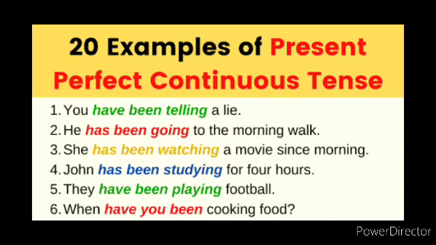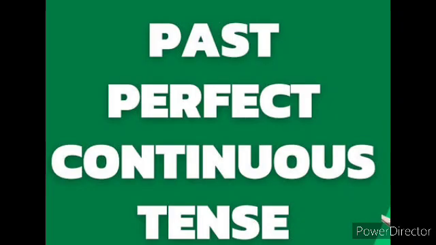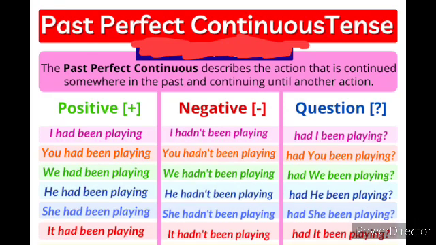So now I think you would be clear about present perfect continuous tense and how to make a sentence in it. Let's move on and see the next tense, that is past perfect continuous tense. Let's see past perfect continuous tense with its definition, structure and examples in positive form, negative form and interrogative forms with some examples.